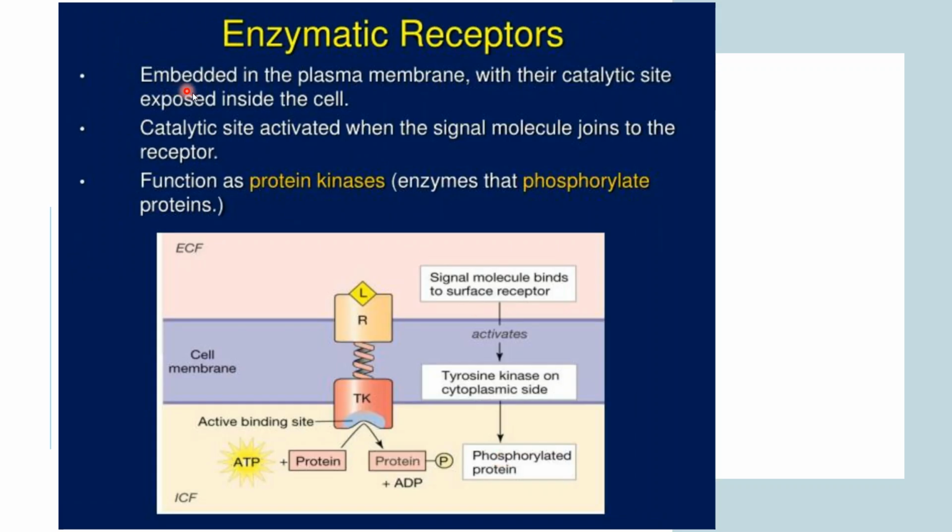These enzymatic receptors are embedded in the plasma membrane. Basically, this is the cell membrane, right? It is embedded in the plasma membrane with its catalytic site exposed inside the cell. This is the catalytic site which is exposed inside the cell. This is the cell membrane, and this is the inside of the cell. The catalytic site is activated when the signal molecule joins to the receptor.